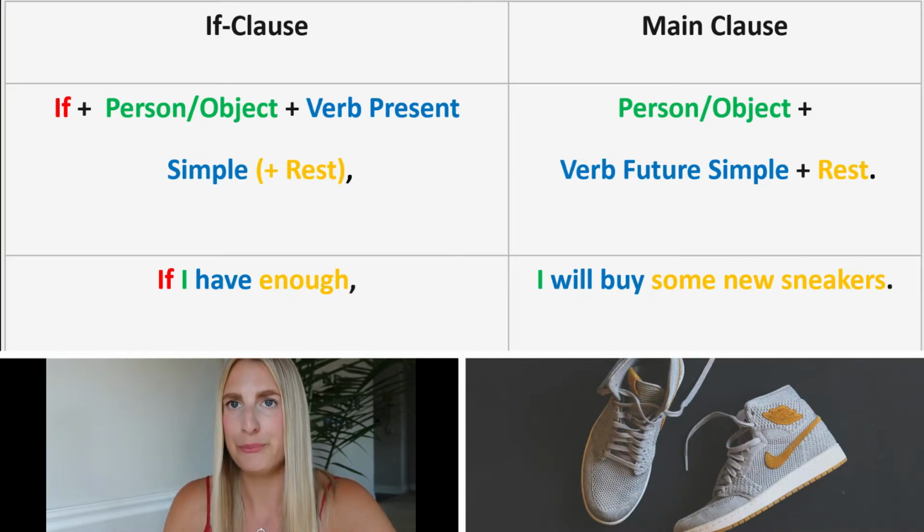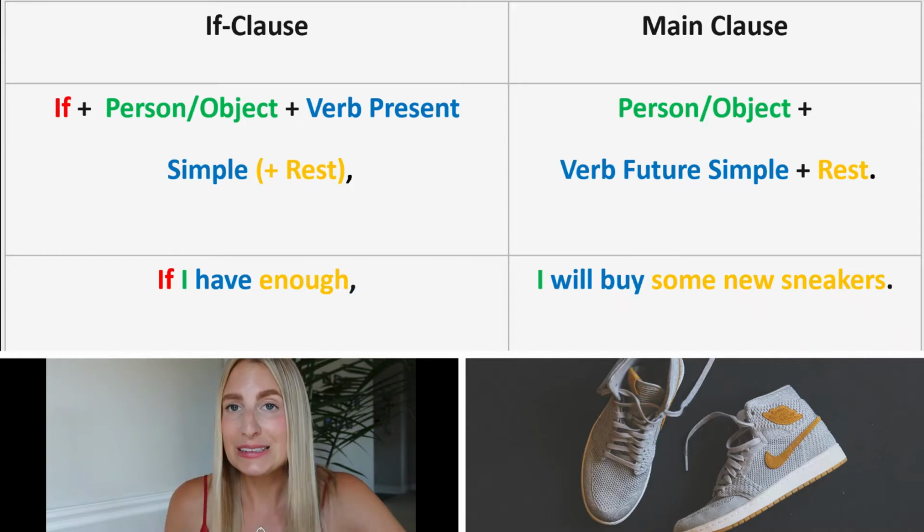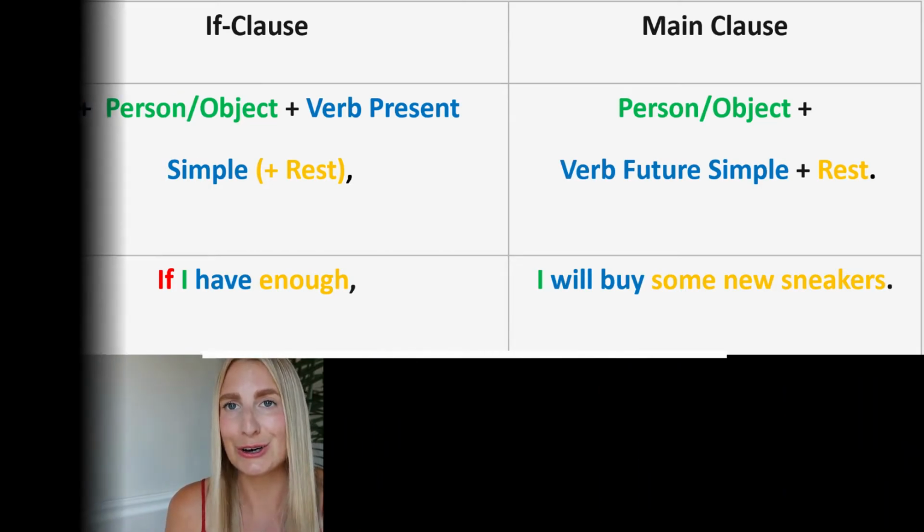Then there's a comma, which is separating the if clause and the main clause. And after the comma, we are in the main clause. This starts with the person, which is I, then with the verb in the future simple, which is will buy, and then the rest of the sentence, some new sneakers.